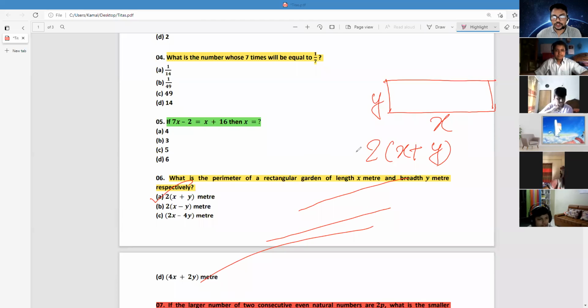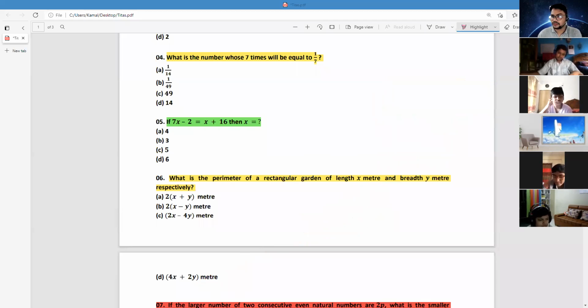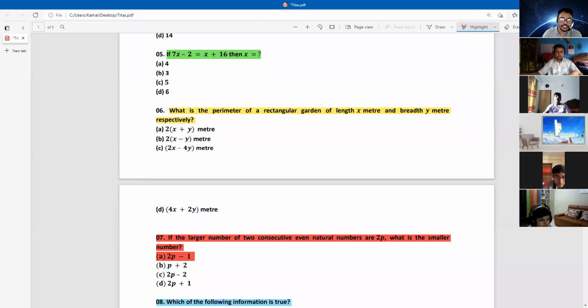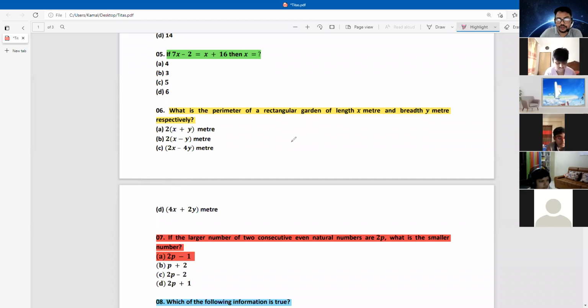Now next question. Next question, number 7. Another important question here. Number 7, I hope you can understand this math. Okay, I'm going to discuss it, so please give attention here. Number 7.